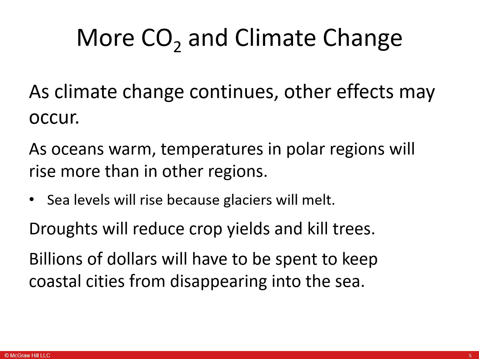If climate change continues, other effects may occur. As oceans warm, temperatures in polar regions will rise more than in other regions, so sea levels will rise because glaciers will melt. Droughts will reduce crop yields and kill trees. Billions of dollars will have to be spent to keep coastal cities from disappearing into the sea.